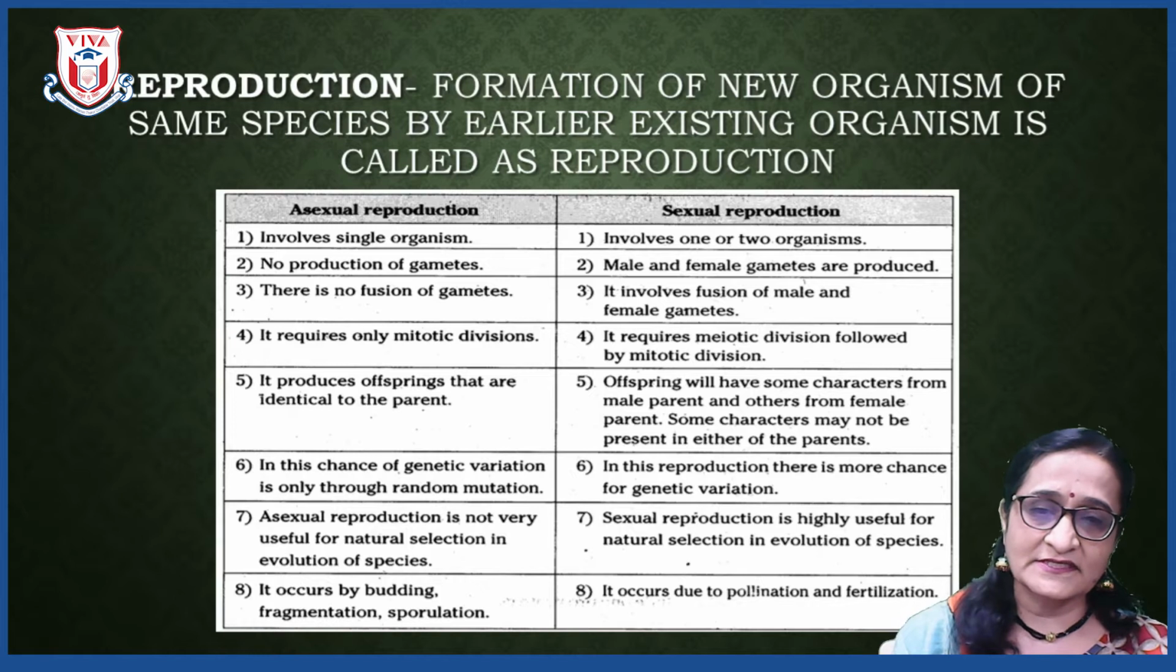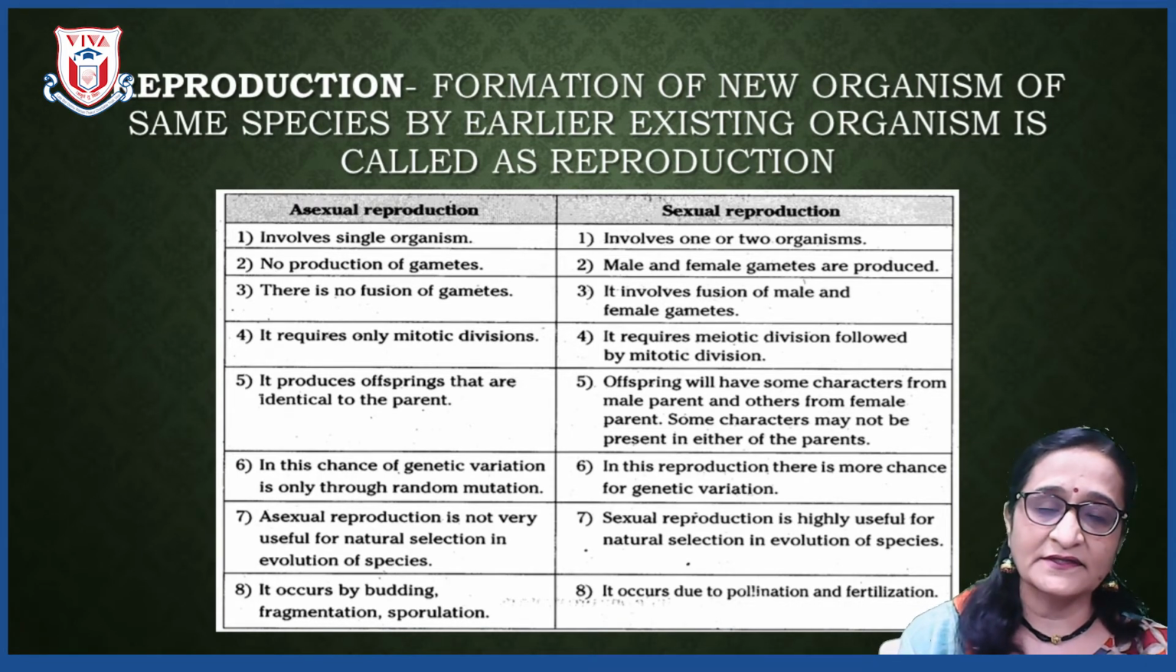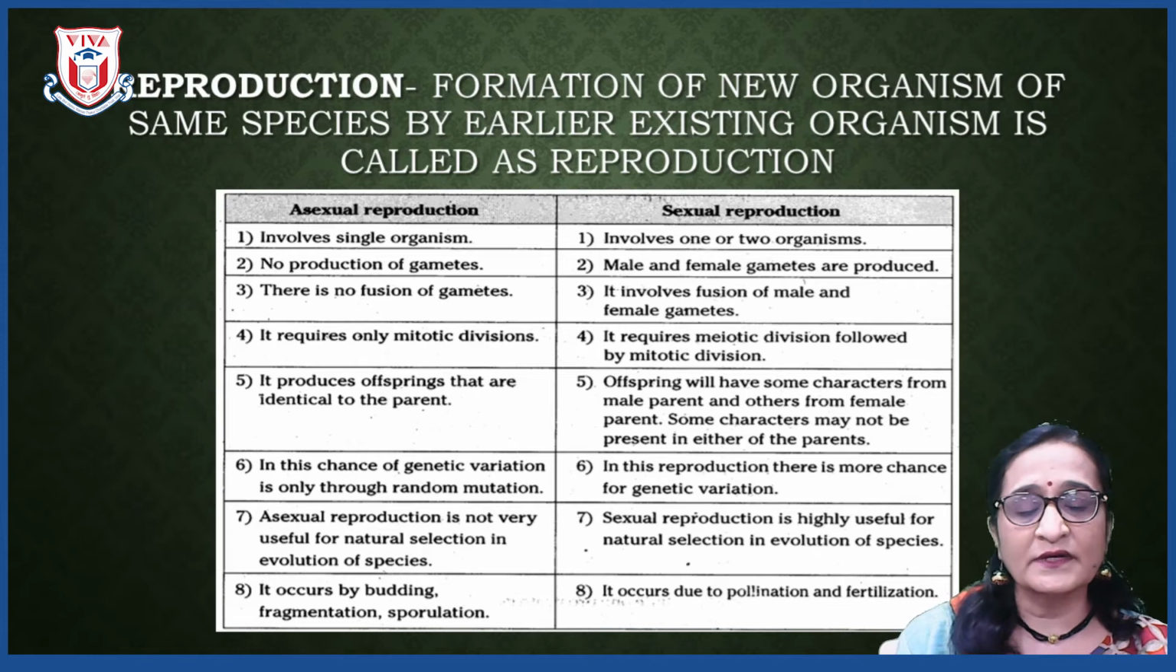Reproduction takes place by two methods, that is asexual and sexual reproduction. In this chapter, we are going to study both the methods in detail. First of all, we will see the difference between asexual and sexual reproduction. Asexual reproduction involves a single organism. A single parent can give birth to its offsprings by simple cell division that we call mitotic cell division.